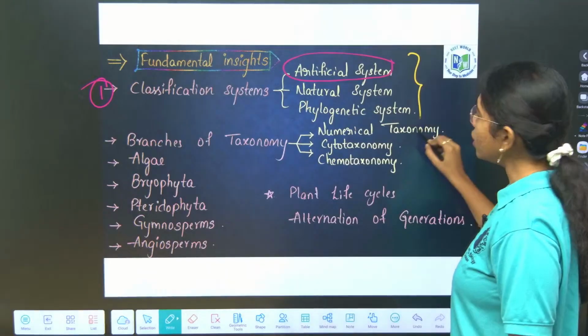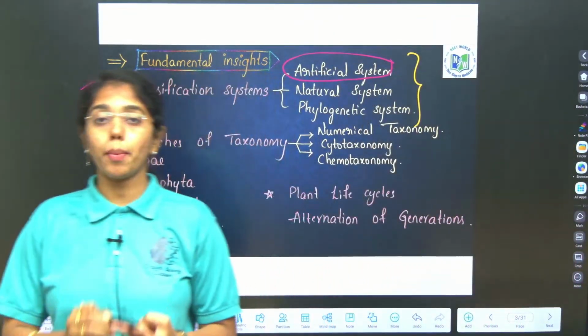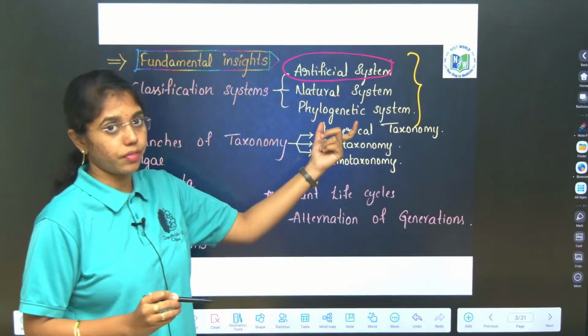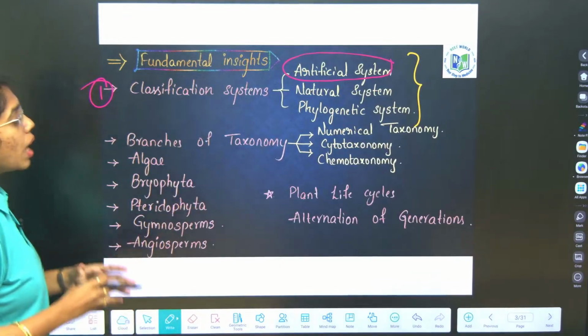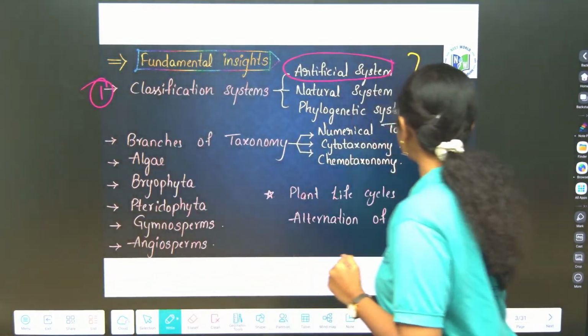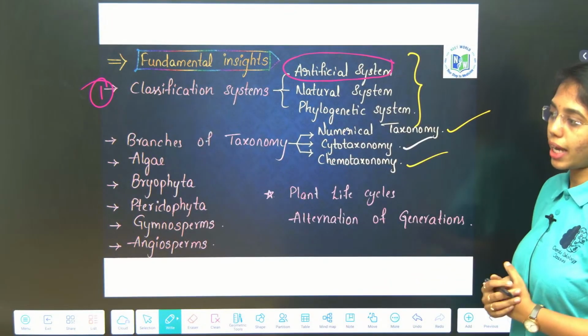Learn the proponents who have given these classifications, and the major drawbacks of each should be highlighted. After this, branches of taxonomy: numerical taxonomy, cytotaxonomy and chemotaxonomy.